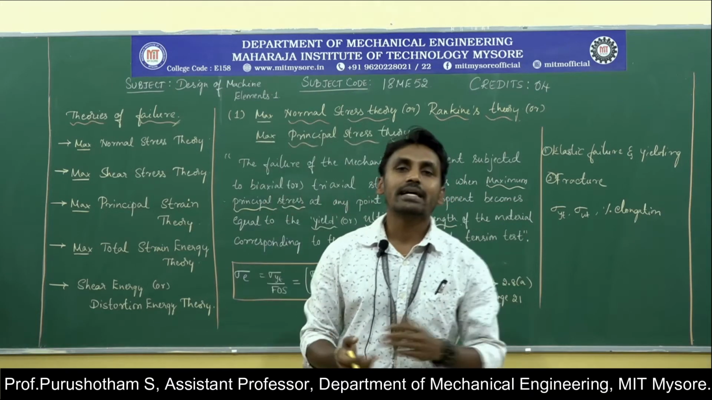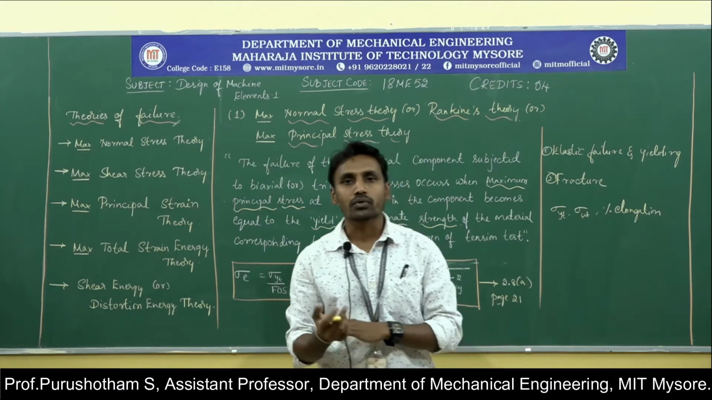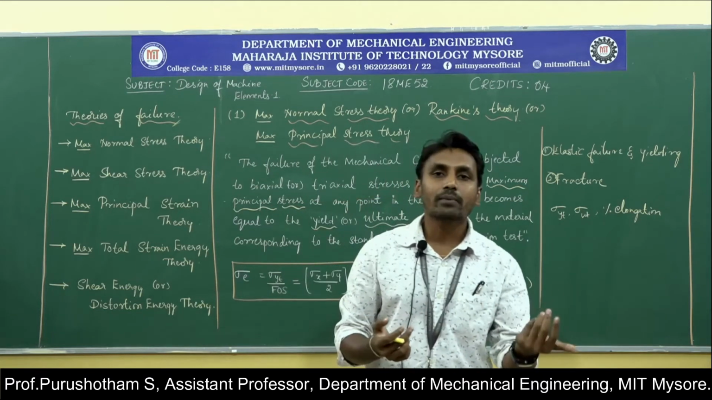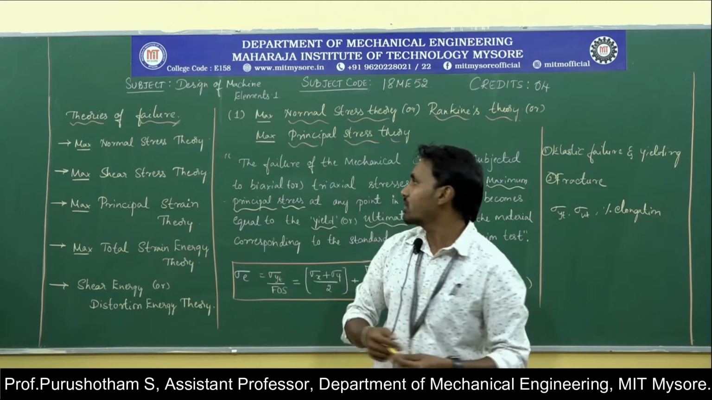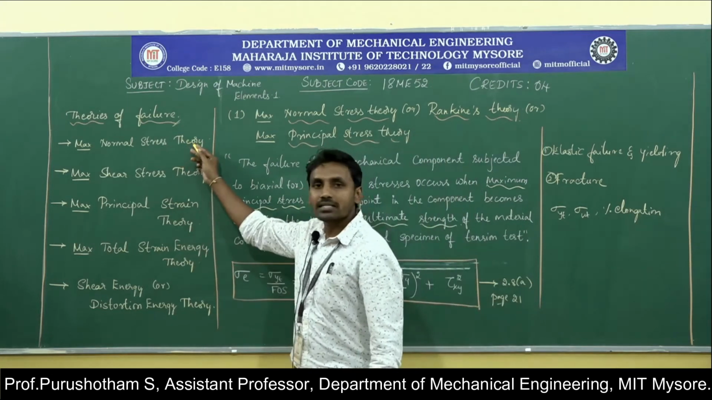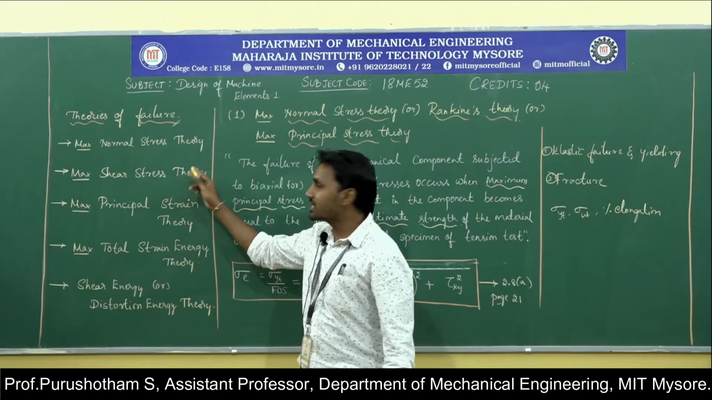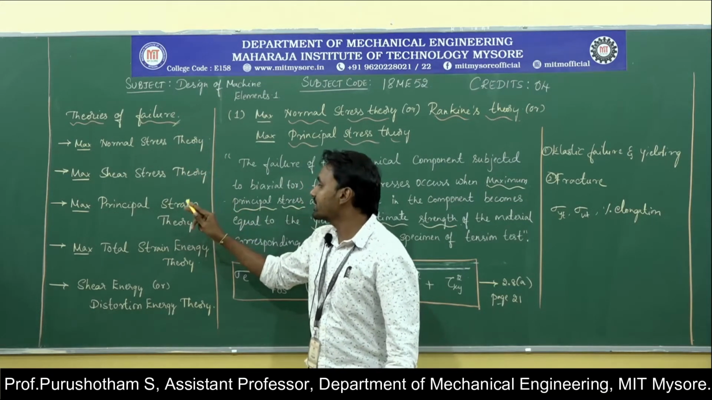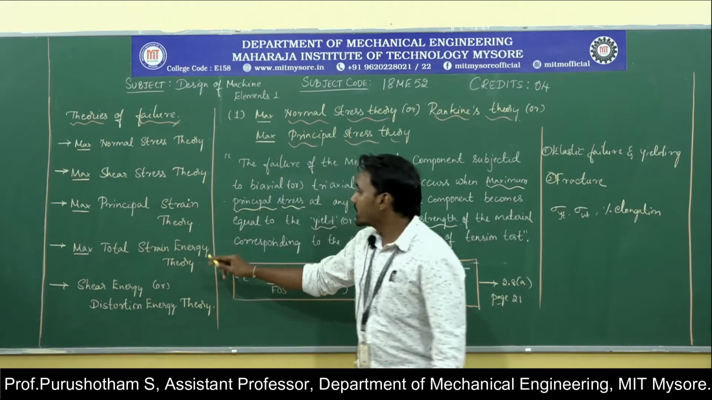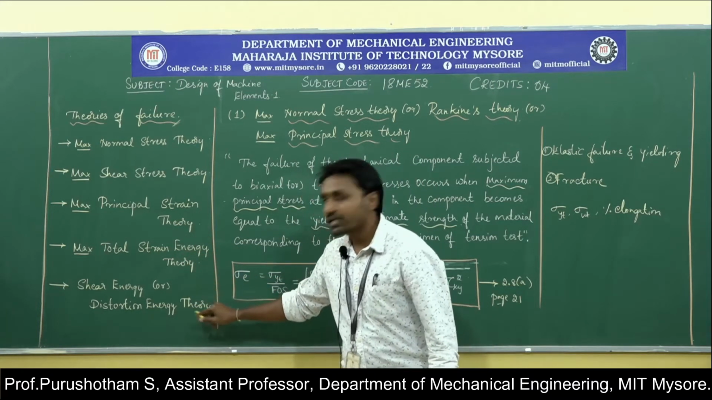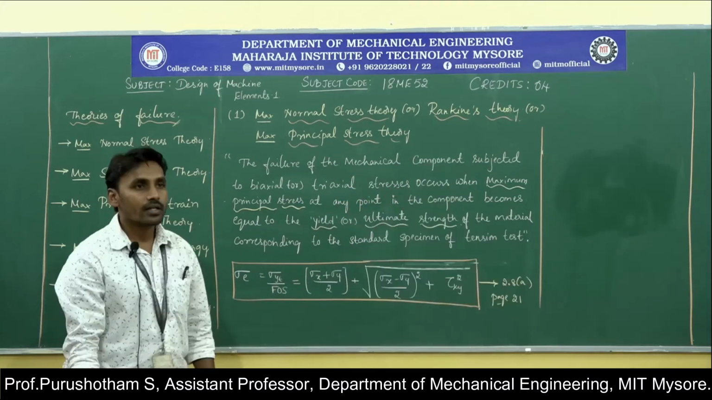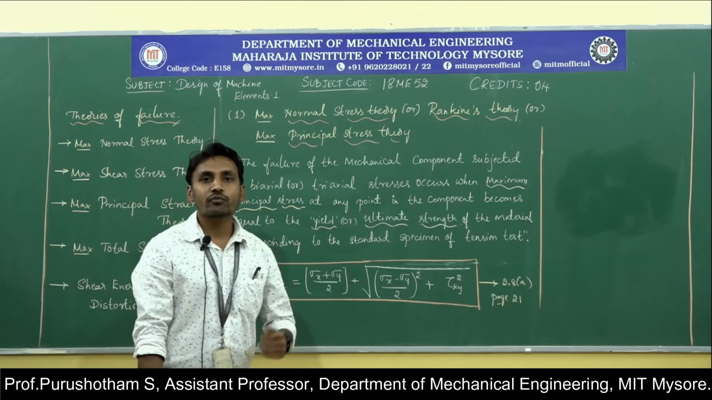Based on this, several theories of failure have been proposed based on the criteria of hypothesis of failure. The major theories of failure are maximum normal stress theory, maximum shear stress theory, maximum principal strain theory, maximum total strain energy theory, and shear energy theory or distortion energy theory. Now let us see the theories of failure one by one.